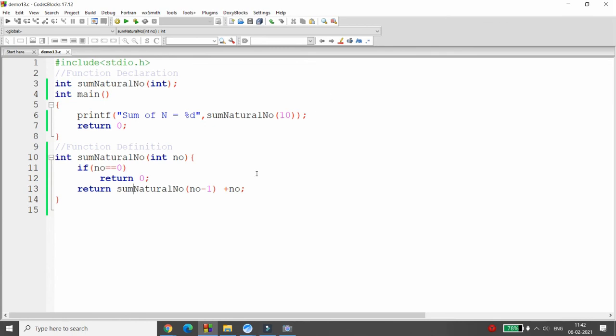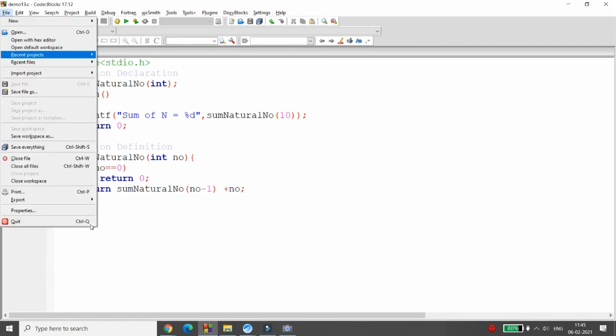Very simple. It always stores all the statements into the stack. That is the thing you need to remember, and I have already demonstrated it in the first example. The function is being called from here, then the remaining statements after the function will be stored into the stack. All the statements will be processed once the function finishes the call, right? And they will be processed in a last in first out manner. That is the reason why I'm getting the sum of the first natural numbers.